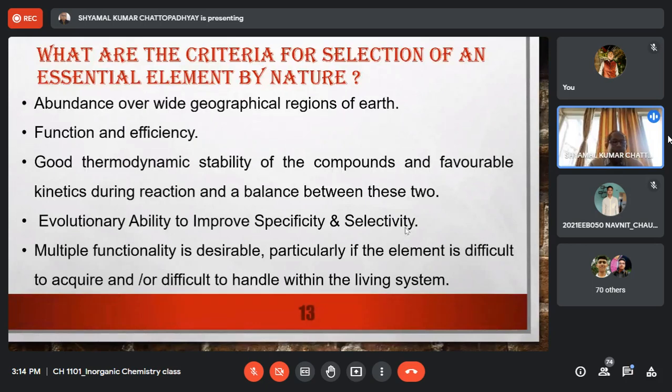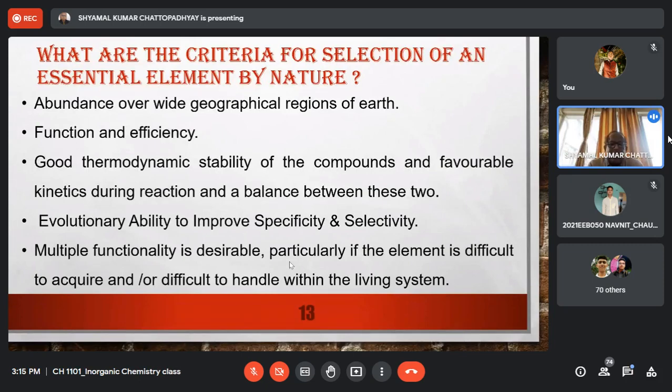And the last criterion is that if nature finds that it requires a certain element, or more than one element, for doing multiple functions in the body, then it will spend enormous resources.